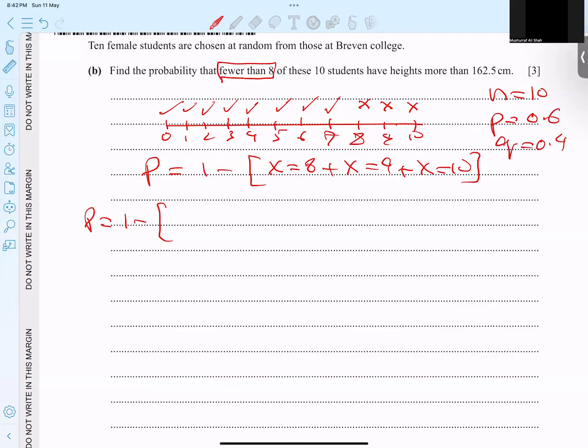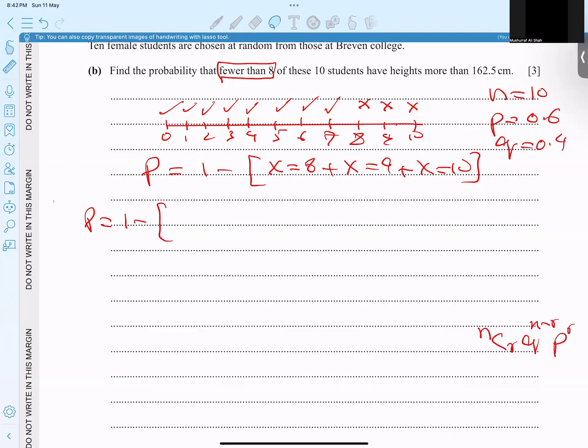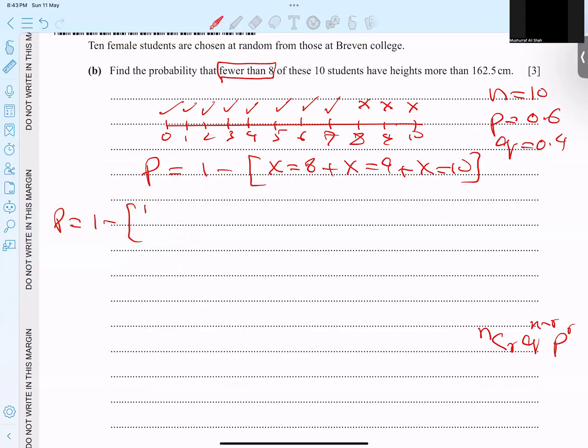So now what is the formula? Basically use nCr, q to power n minus r, p to power r. So I'm going to use this formula thrice. So let's apply. First 10C8 and 2 brackets. Then I'll go for 10C9, then 2 brackets. Then lastly 10C10, and I need 2 brackets.